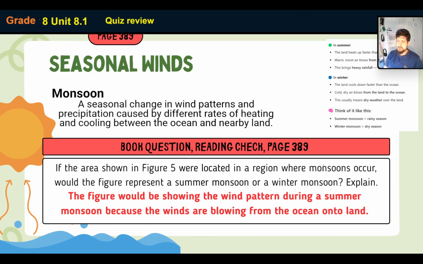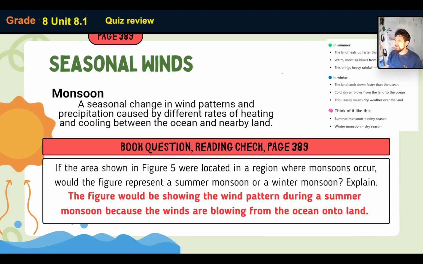Moving on, seasonal winds. What do we mean by seasonal winds? So these are monsoons, a seasonal change in wind pattern and precipitation caused by different rates of heating and cooling between ocean and nearby land. You notice these around the equator. You notice these in countries like the Philippines, Indonesia, Malaysia, where I've been quite a few times, Brunei, and so on.